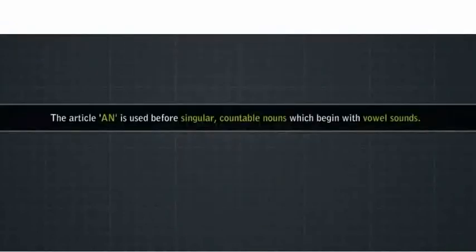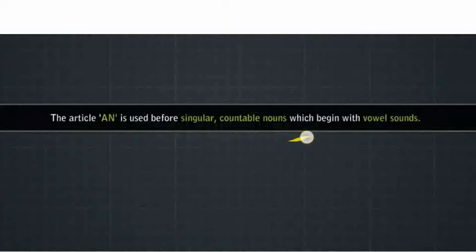The article an is used before singular countable nouns which begin with a vowel sound. Remember children, the article an is used before singular countable nouns, nouns that we can count. What are singular nouns? Singular is when we are talking about one thing. Countable nouns are those which we can count, like pencils, books, whereas milk and water are uncountable nouns.